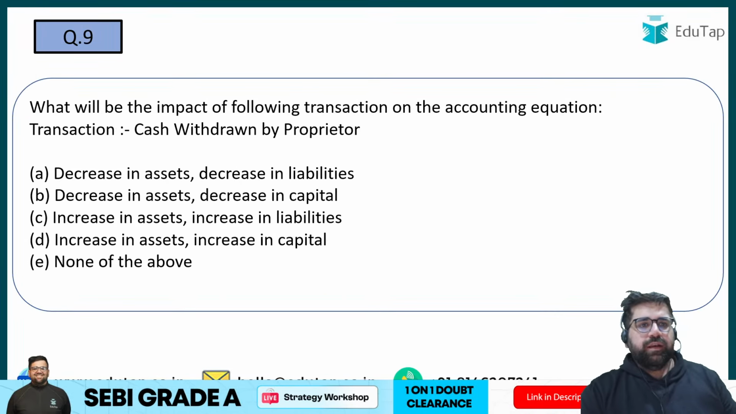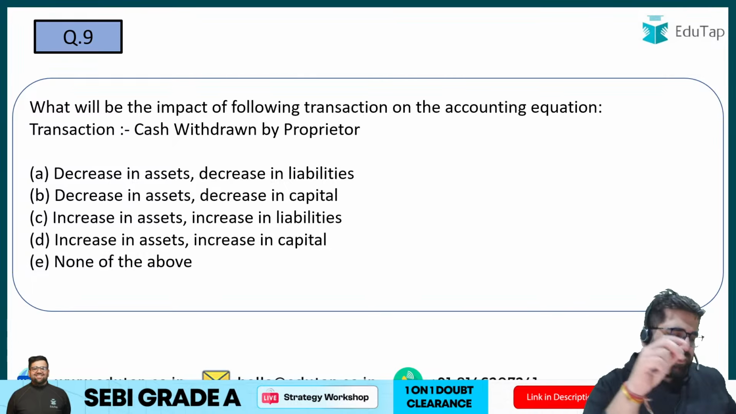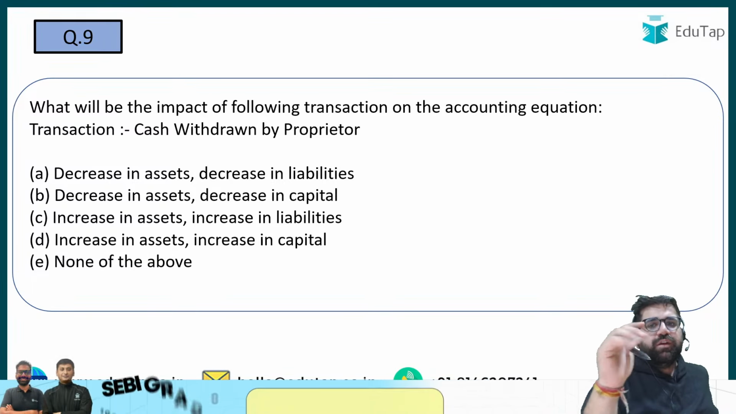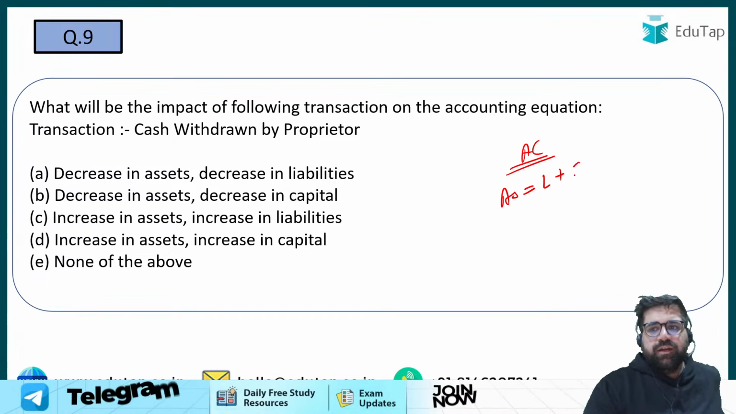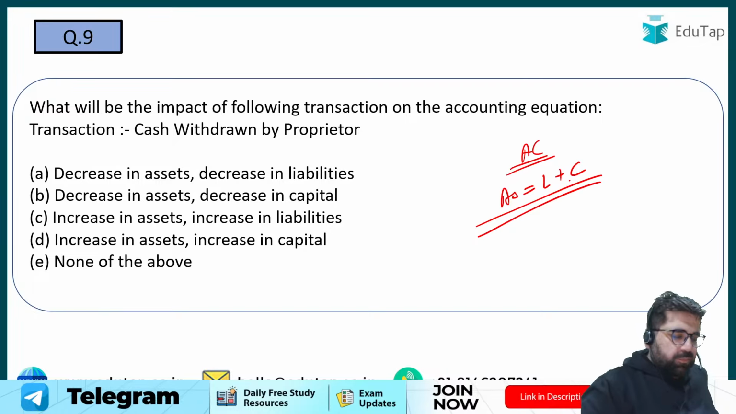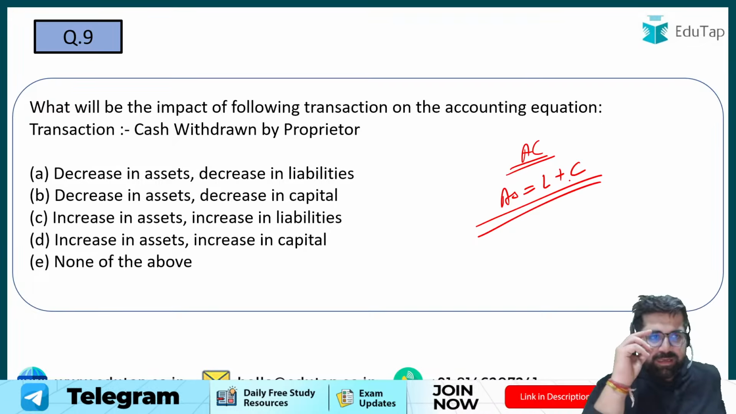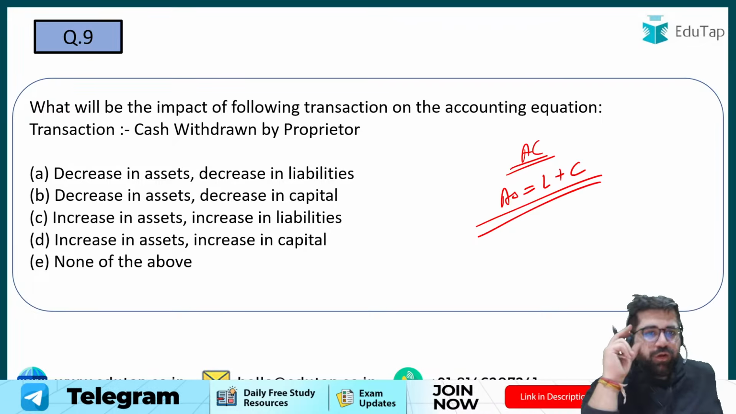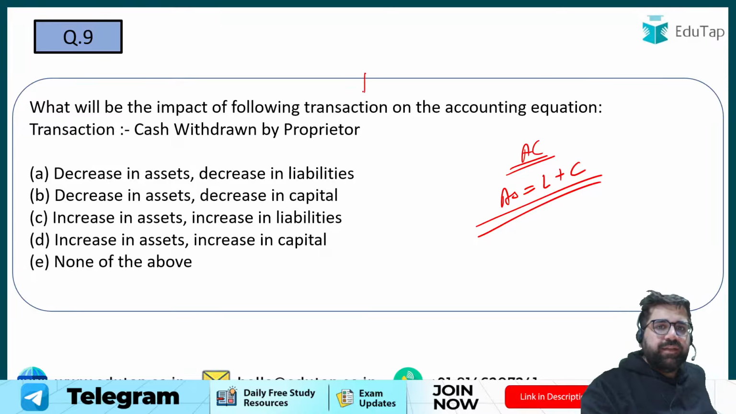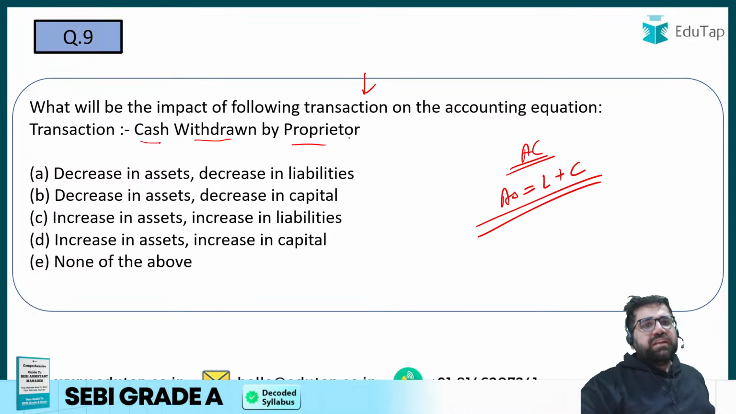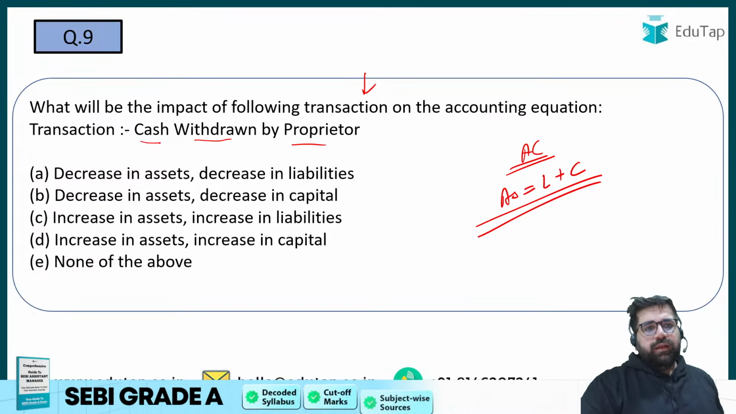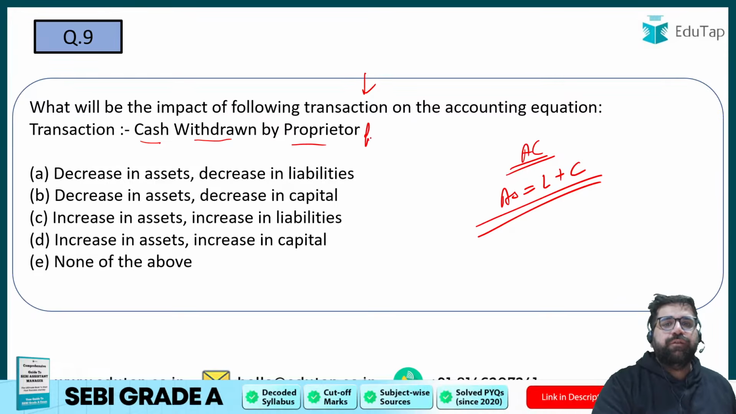Question number 9. Now we are trying to understand the impact of a transaction on the accounting equation. Accounting equation, balance sheet equation. We all know that assets is equal to your liabilities plus your capital. Right? So please tell me the answer for question number 9. What will be the impact of the following transaction on the accounting equation? Cash withdrawn by proprietor from business.